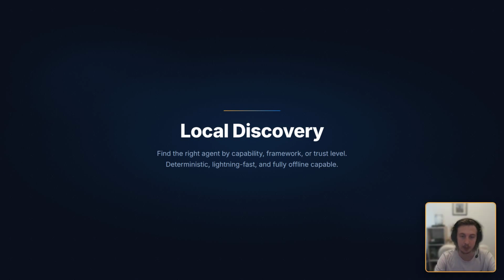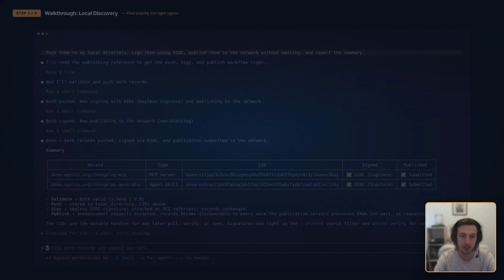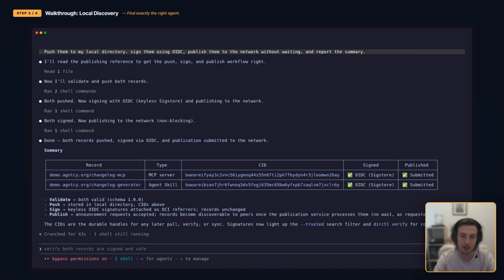The most important feature of directory is the discovery. There are two ways to discover agents: locally within your own registry or across the network where you can find agents published by others. Here, we're going to perform local discovery. We start by describing what we need in plain terms: an agent that can draft release notes from Git commit history.